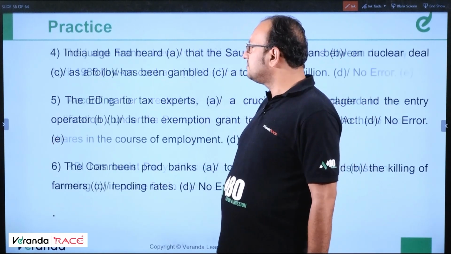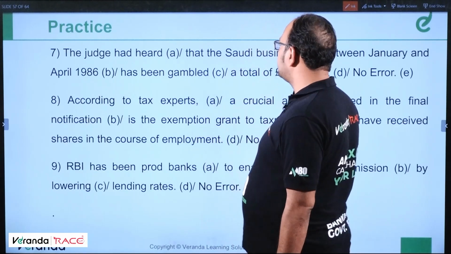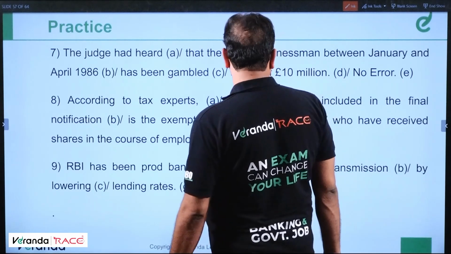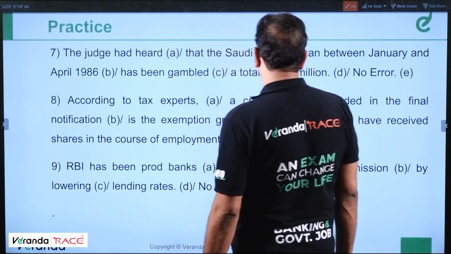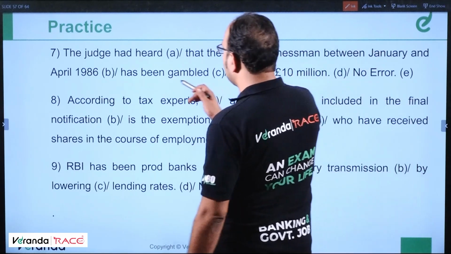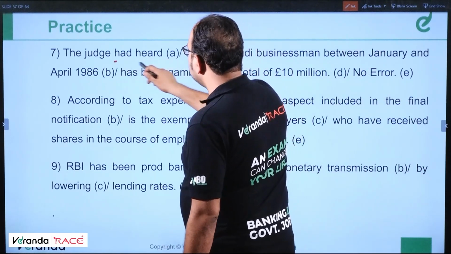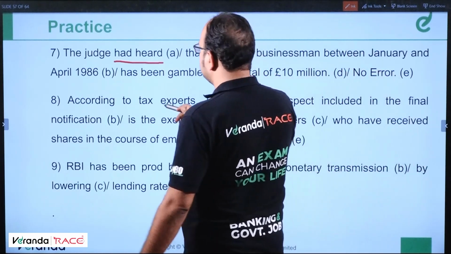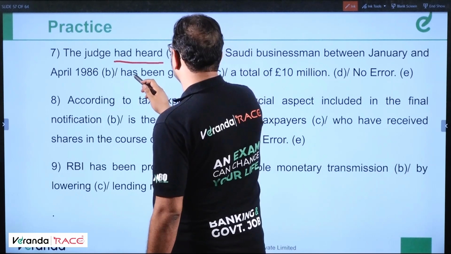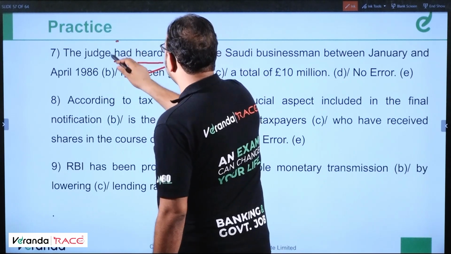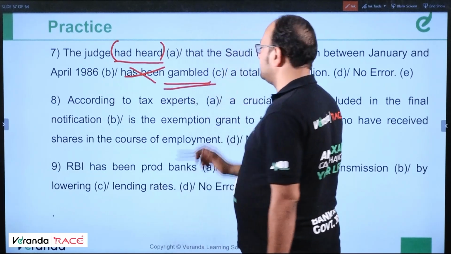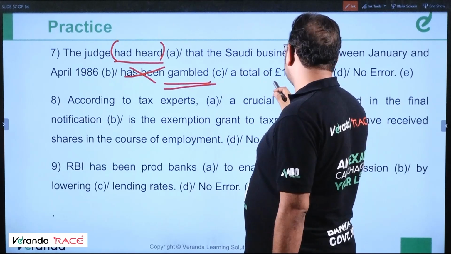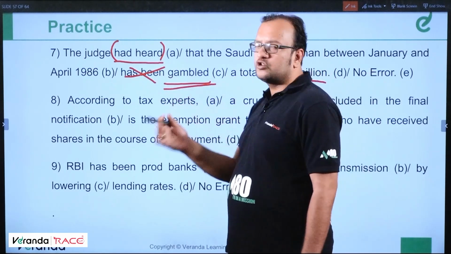Okay. Moving ahead. The judge had heard that the Saudi businessman between January and April 1996 has been gambled a total of 10 million. Has gambled. Okay, wait. Had heard, past perfect. The Saudi businessman between January and April 96 gambled, because it's past perfect, so it should be only gambled. Only gambled, simple past. A total of 10 million pounds. So it should be gambled. Has been should not be there.